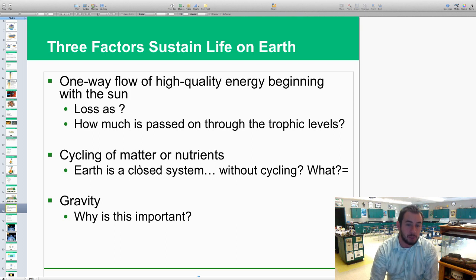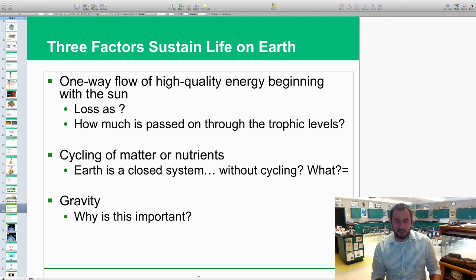How much is passed on to the trophic levels? Well, the majority of you would say, oh, 10%, I remember this from biology, 90% is lost as heat through metabolic pathways. But it definitely changes depending on the amount of nutrients and type of ecosystem that the organism or that food chain or food web is actually in. So we're gonna come back to this topic, but for the majority, that 10% rule usually applies here. But we're gonna add a little bit to that. We're gonna change the dynamics of it a little bit.